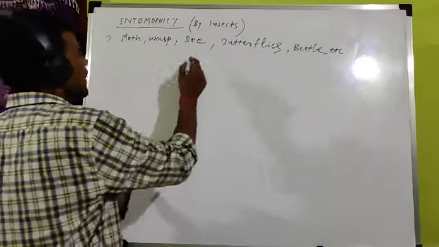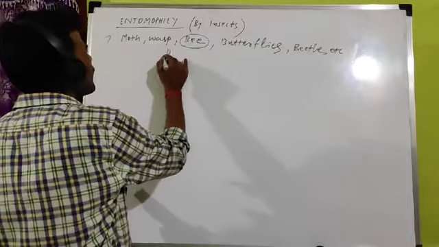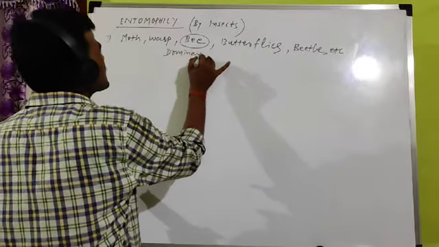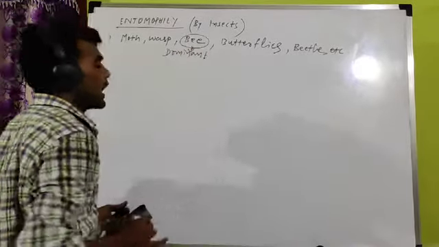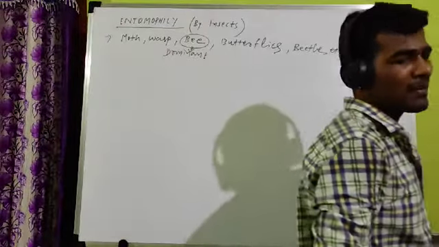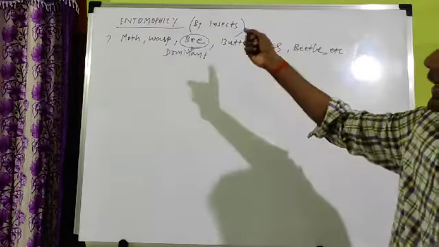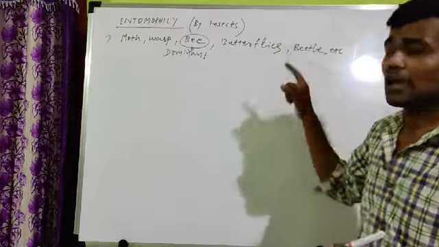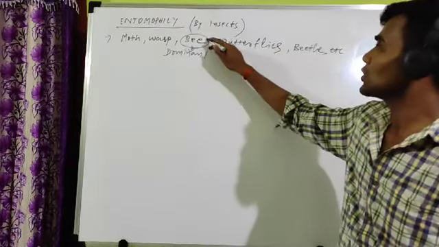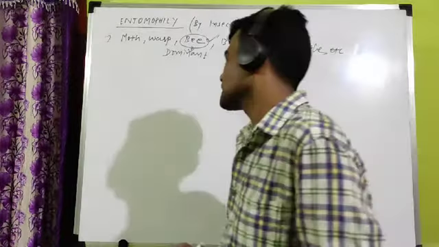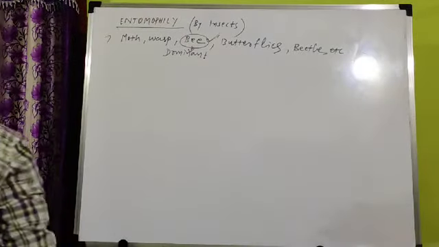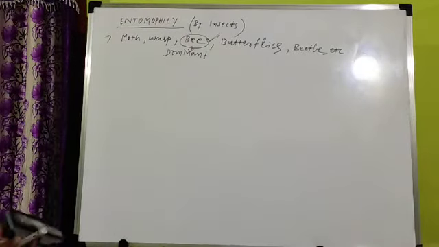But bees are the dominant pollinating agent. Sometimes the question comes: among the insects, which shows maximum entomophily? That is the bee. Out of all the insects, bees are the dominant biotic pollinating agent.